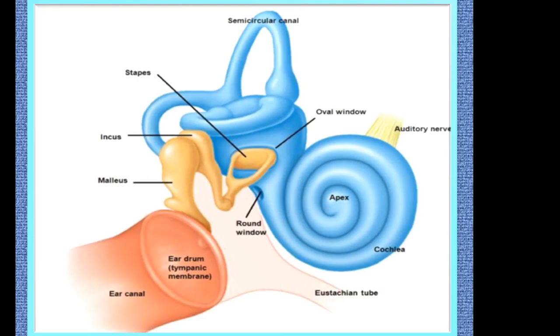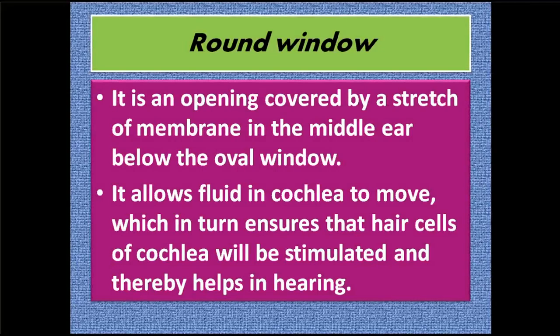Similarly, the round window is also seen just below the oval window, which also helps in hearing. So let's see the features of the round window. It is an opening covered by a stretch of membrane in the middle ear below the oval window. So here you can see just below the oval window, the opening is called the round window.